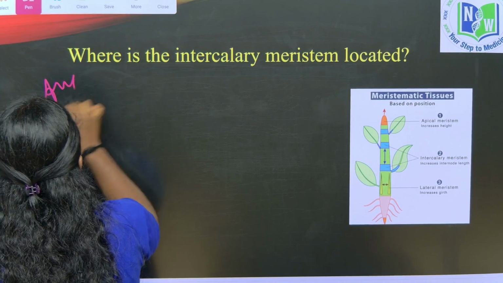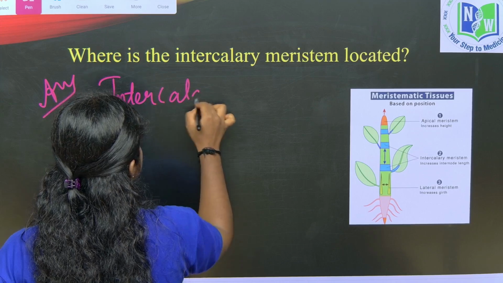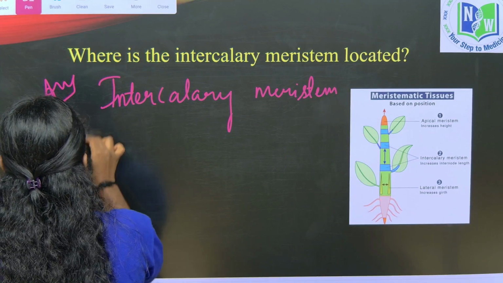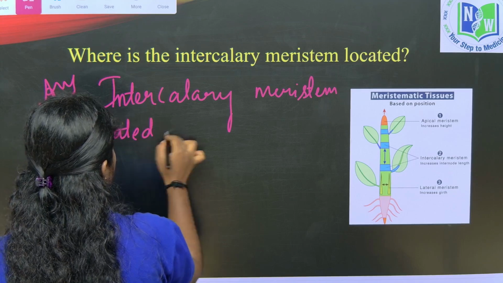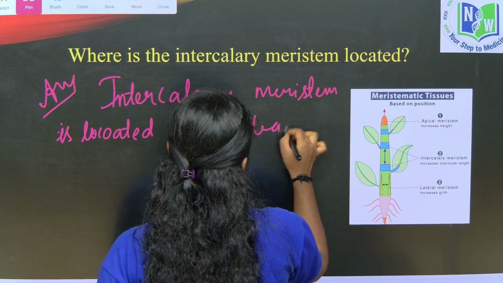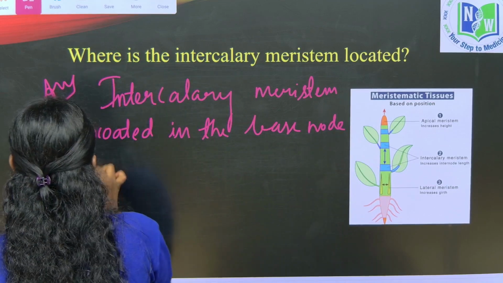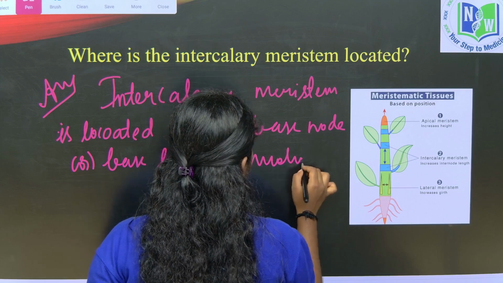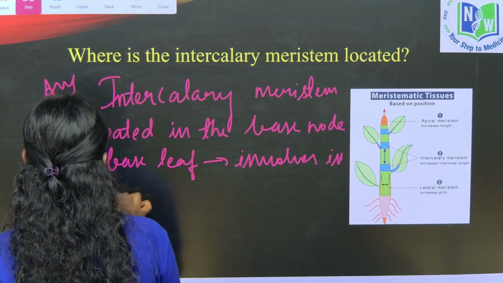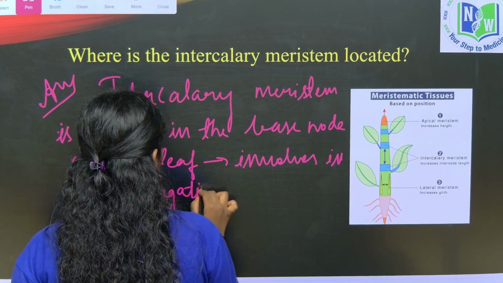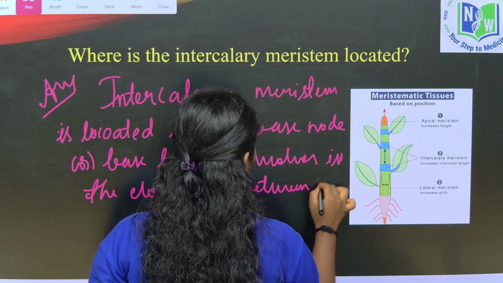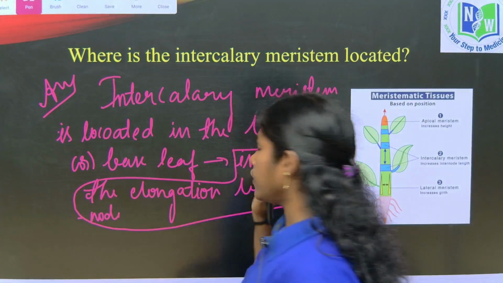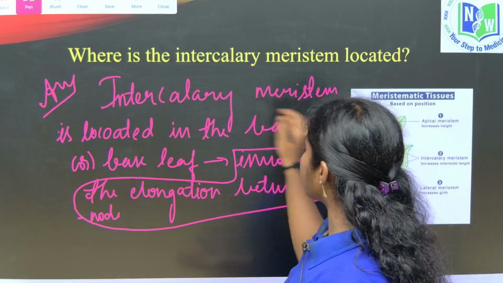So the intercalary meristem is located at the base of the node or the base of the leaf, and mainly involves elongation between node to node. As they are not asking for the function, that part is not needed. The accurate answer is enough, children. So the intercalary meristem is located in the base of the node.